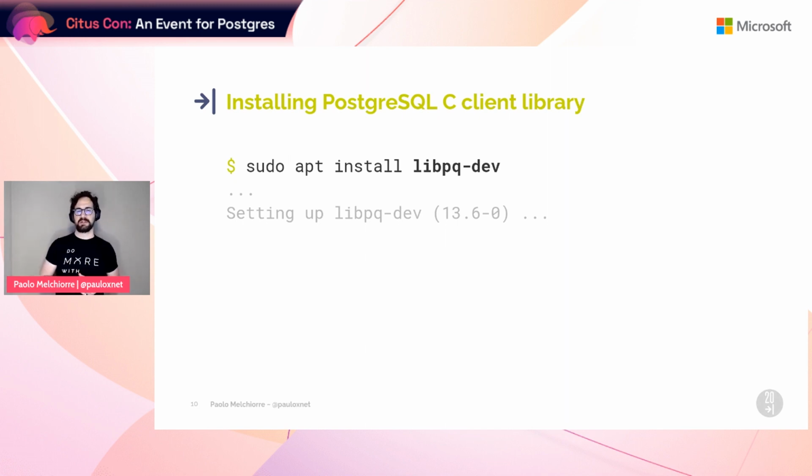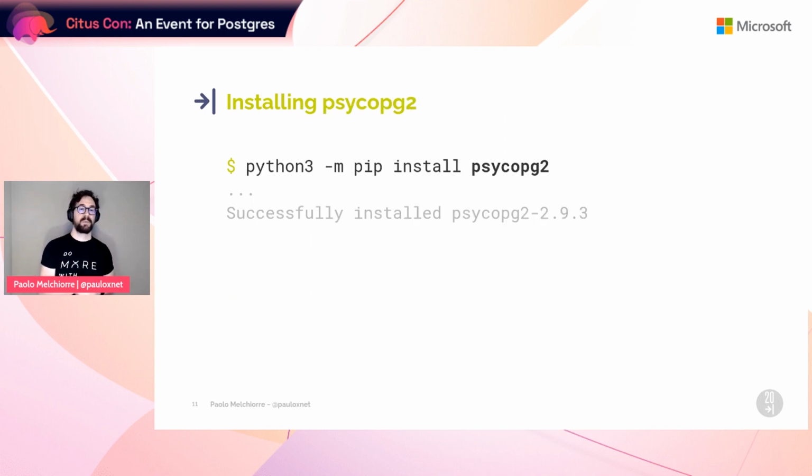To install this package on a Debian-based system or Docker, you can use the apt package manager, as you can see here now. For most operating systems, the quickest way to install Psycopg is using the package available in the Python Package Index. And now let's see how to use Psycopg we just installed in Django.